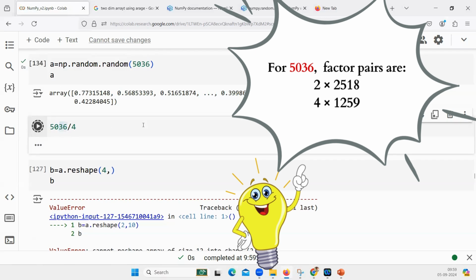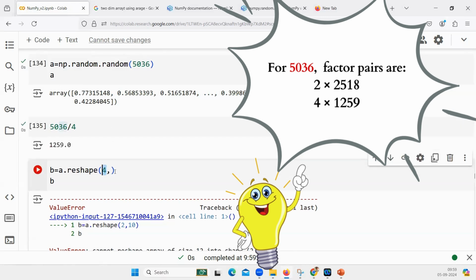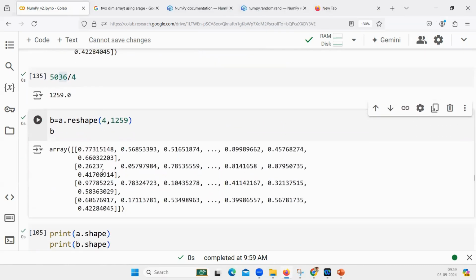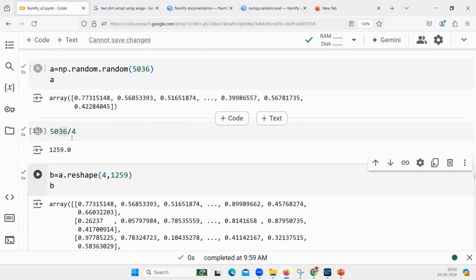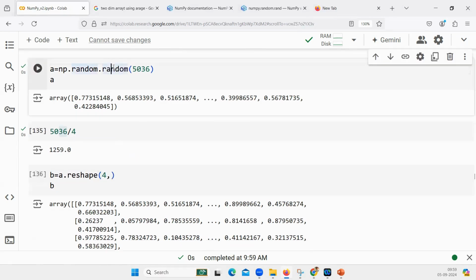Now these are the elements that I have. 5036 is divided. So if I want to reshape it to 4 rows, for the number of columns you should mention 1259, then only it will be reshaped. But that is a tedious process. Have you realized it? Knowing the number of elements and then dividing is a tedious process. If it is possible to arrange it into 4 rows, automatically Python should know how many columns should be there.